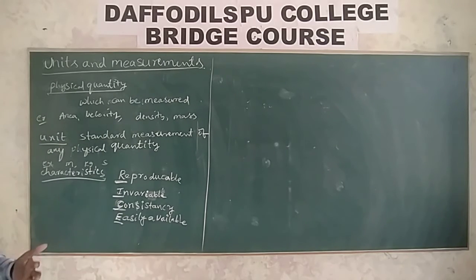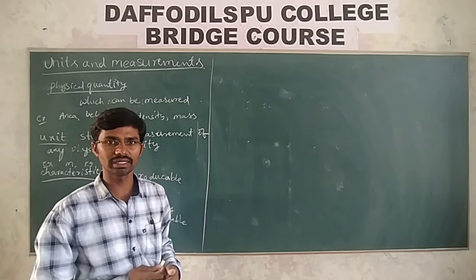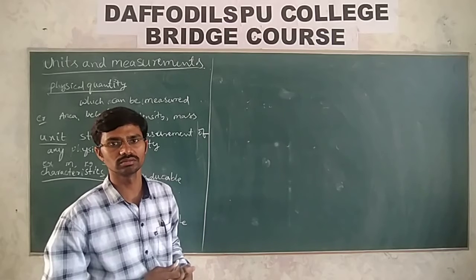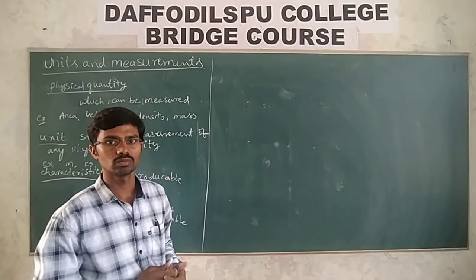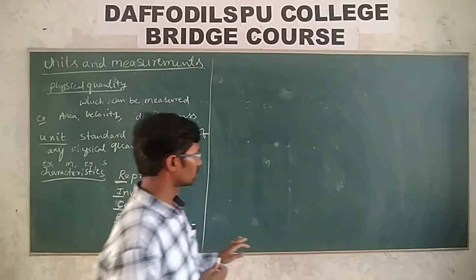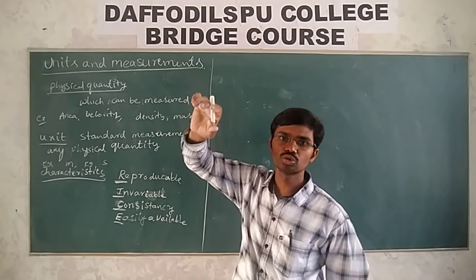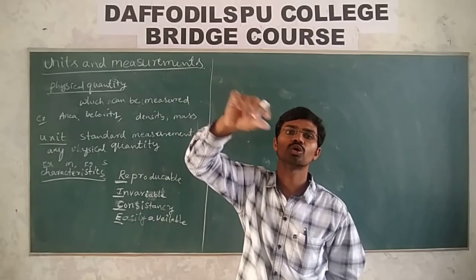Then how do you represent any physical quantity? When I ask what is your height, then what do you tell? My height is 165 centimeter, or 1.65 meter, or 1650 millimeter. Is it? That means when you measure any physical quantity, the unit is accompanied with a numerical value.